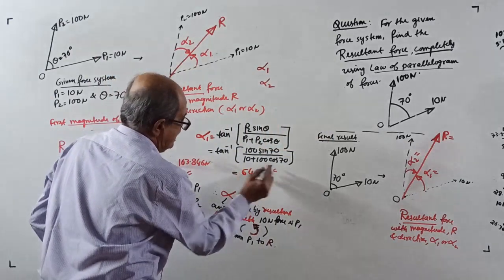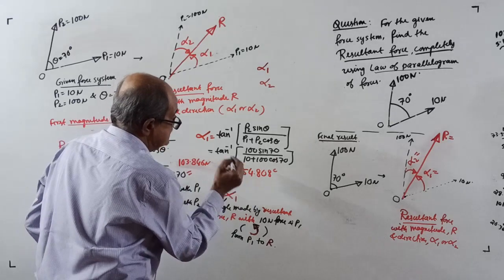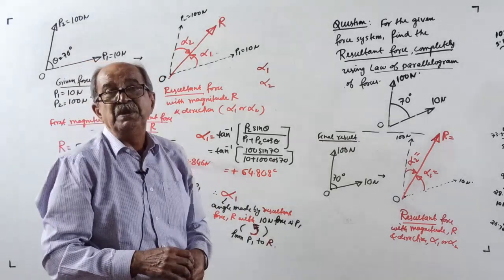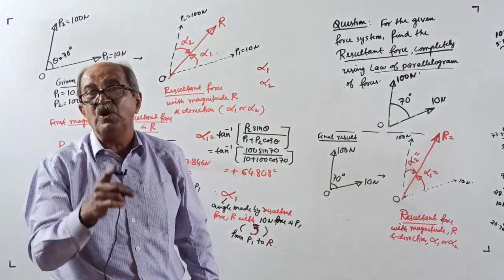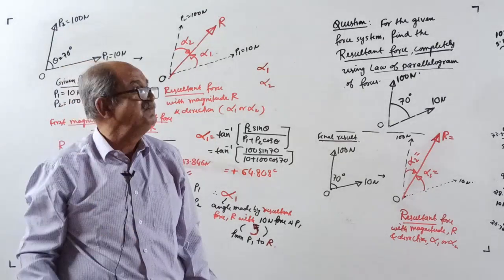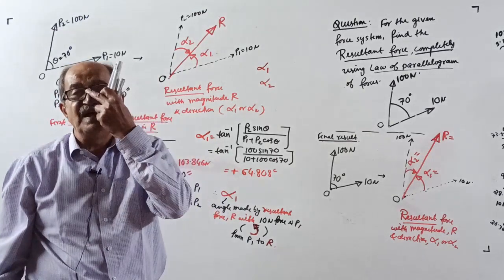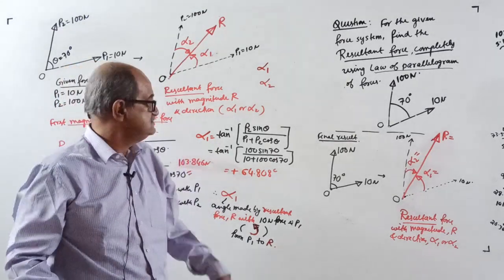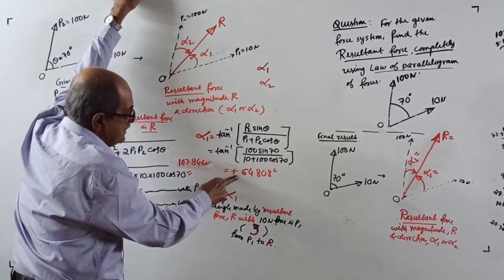64.808 degrees. Remember, very important, plus. Some people will ask, why do you want the plus? For them, I will give a fitting reply. If you don't write the sign, you will have trouble later. Now, make a note: plus 64.